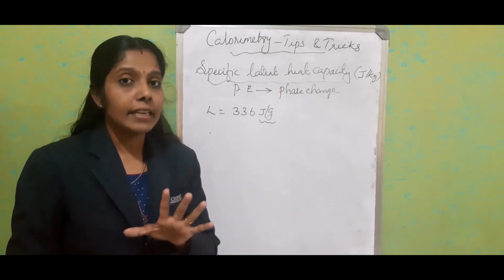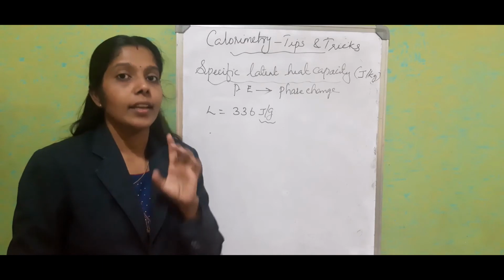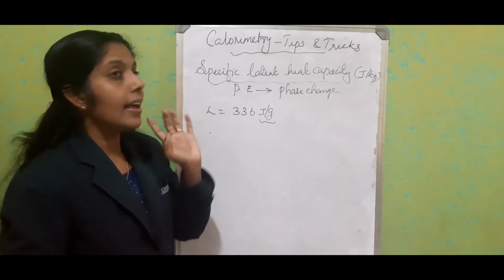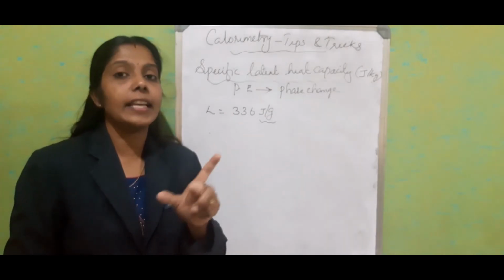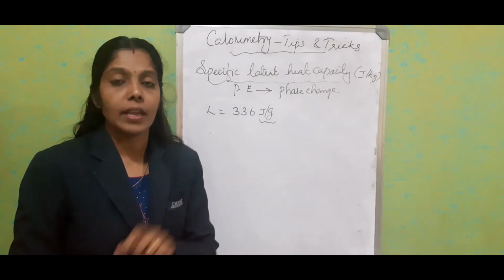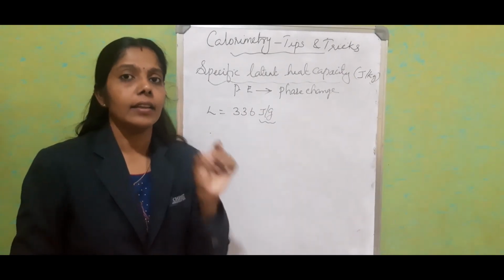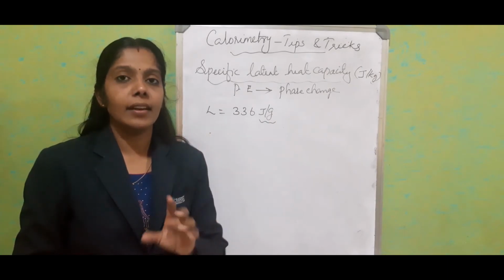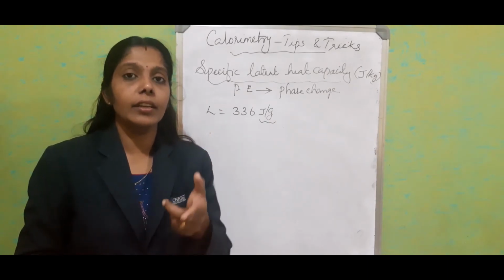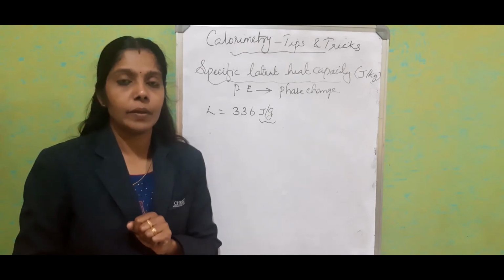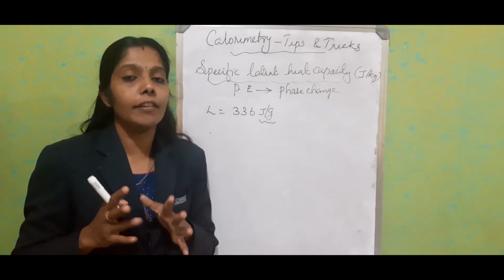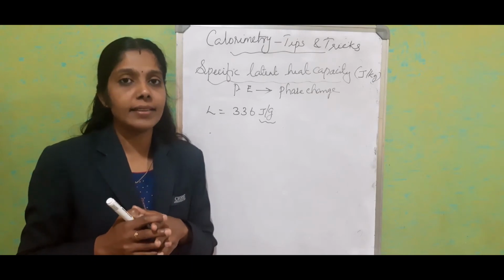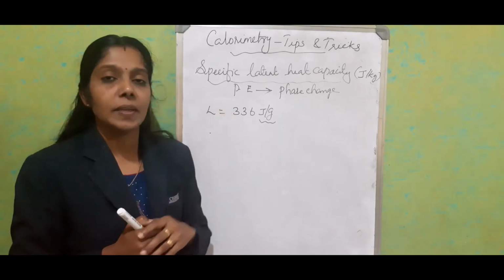Okay, if it is related with the phase change, you can write it as high specific latent heat capacity. Okay, that is the first factor. Then see the question particularly and give the explanation for the question. Okay, so in that way you can easily score marks even for the application based questions from the specific latent heat capacity.